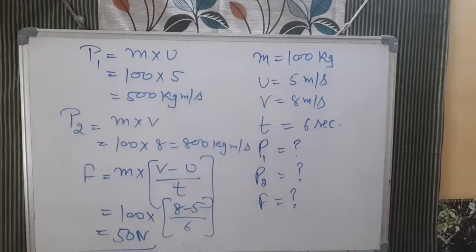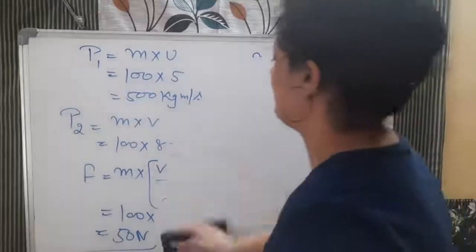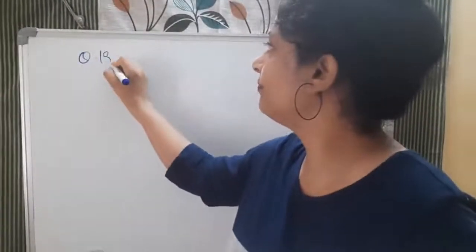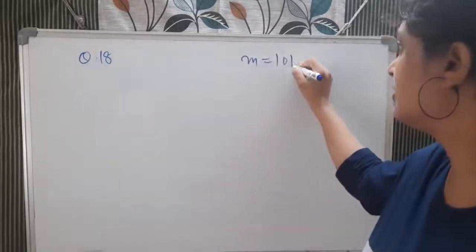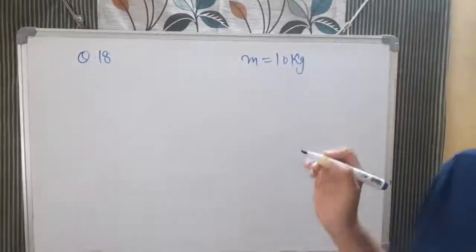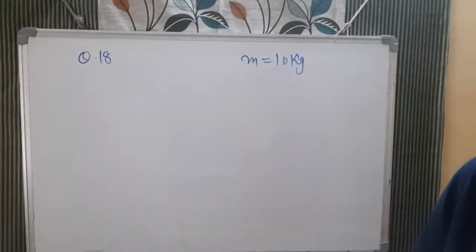Now before question number 17, I am doing question number 18, that is also one numerical. Question number 17 is theory time. In last I will explain. Okay, so now question number 18 is saying, how much momentum will a dumbbell of mass 10 kg transfer to the floor if it falls from a height of 80 centimeter.